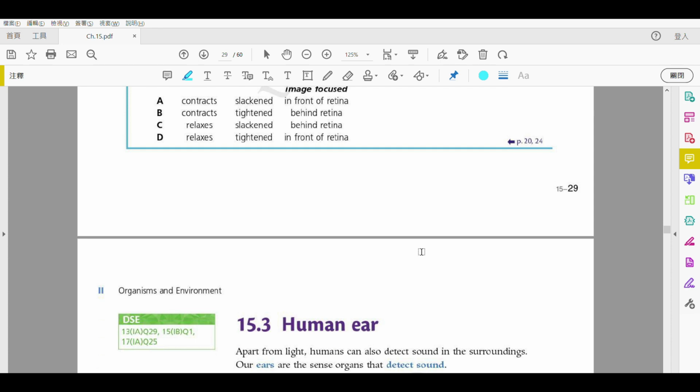In the following, we're going to focus no more on the eye, but more on the human ear. Their rationale or principle is very much similar.